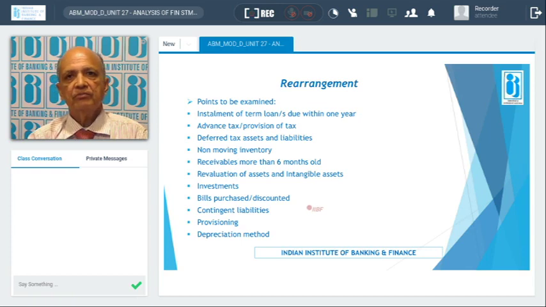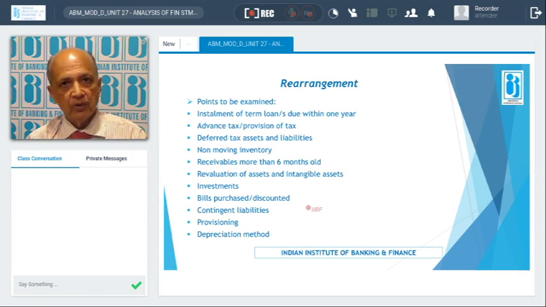Bill purchase discount will come on the liability side. Of course, there is finance availed, but it should not be included in the receivable statement. In the receivable statement, it can be shown by way of a separate note: out of this amount, this much is the bills purchased or discounted. Because if it is included, the lender is giving double finance, as the limit is also fixed taking that into account. So to avoid double financing, they should be shown by way of a footnote in the stock statement, and at the time of drawing power, this item will be removed. That is a rearrangement.